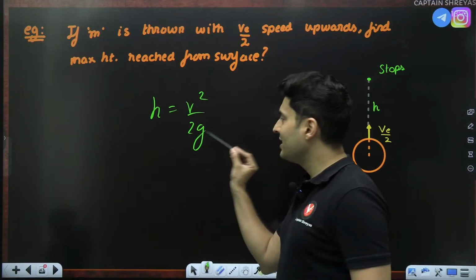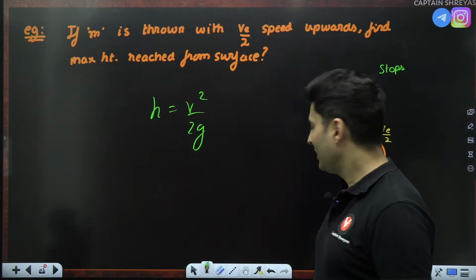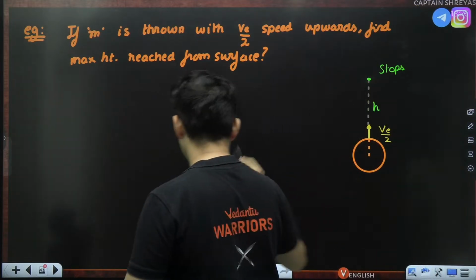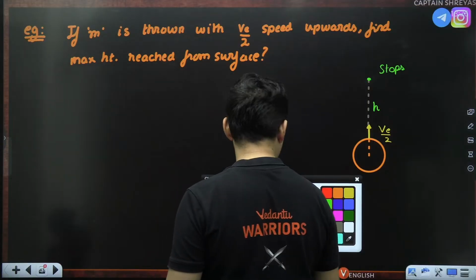We can't, because g is not constant. I can't use it. So please do not use this. I'll make a special note also of that.